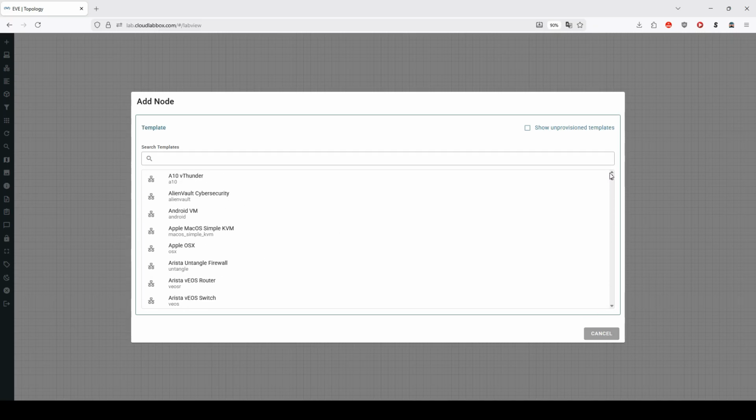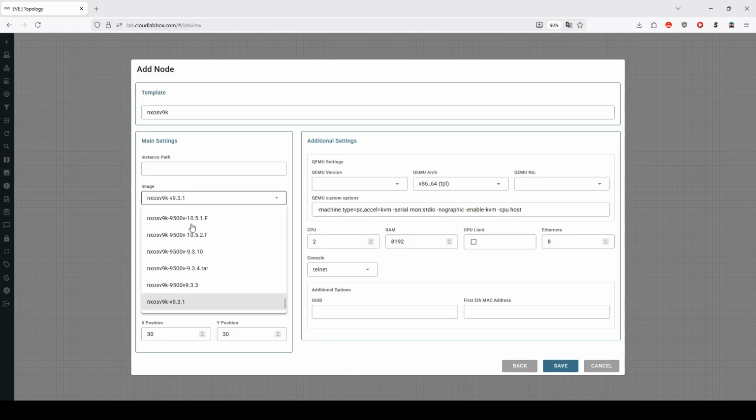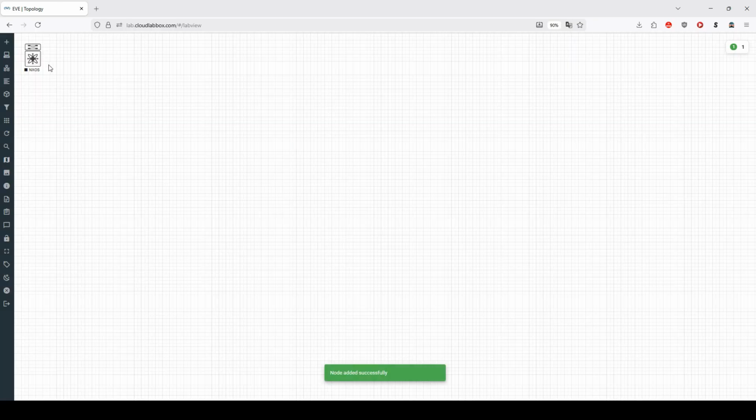But for now, let's try a Cisco Nexus switch. And let's select our image. We'll have the latest one, and then we'll put our QEMU version to 5.2, as I've found this to be the most reliable. Let's click Save.